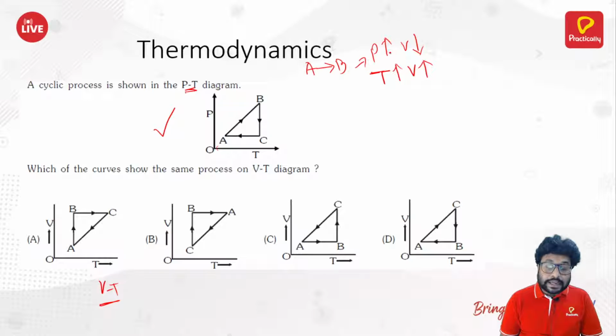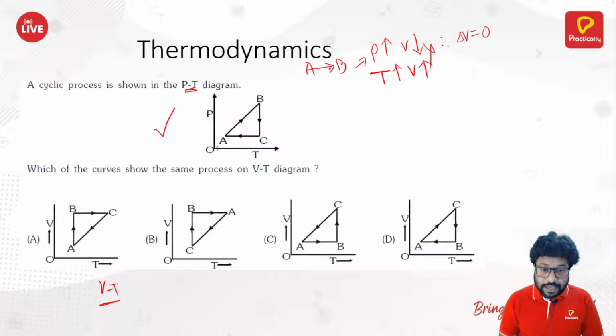So in one case volume is decreasing, in the other volume is increasing. Both cancel out each other, making the volume change 0.